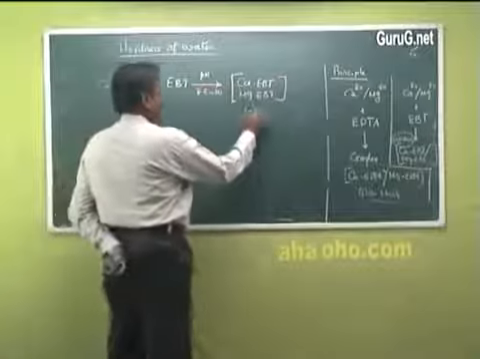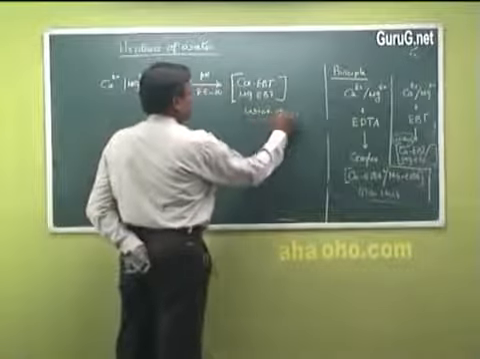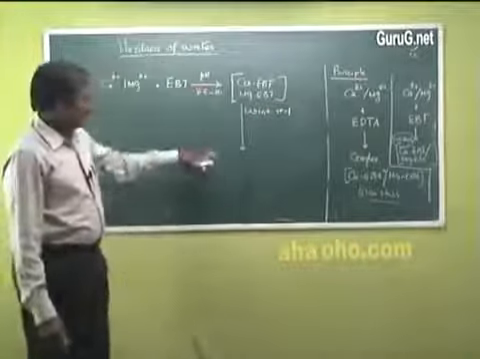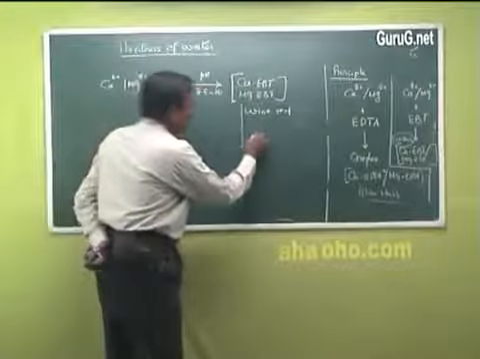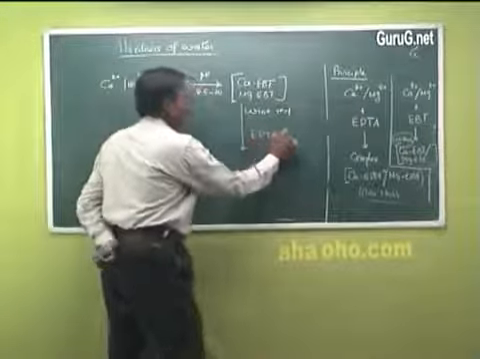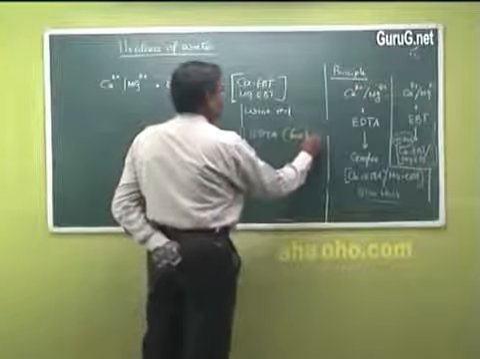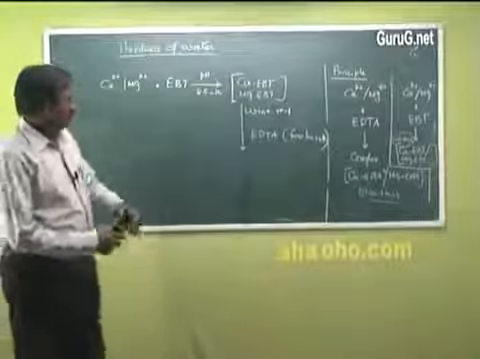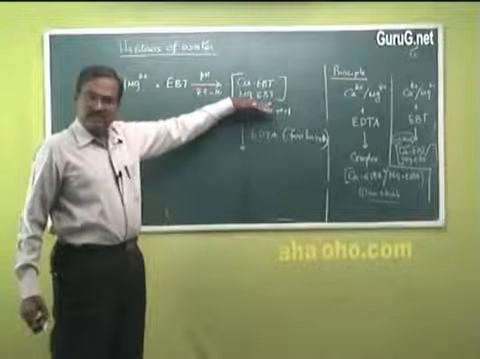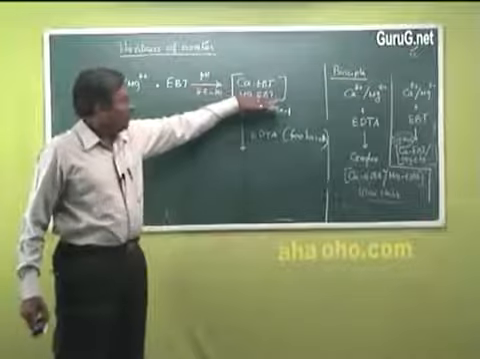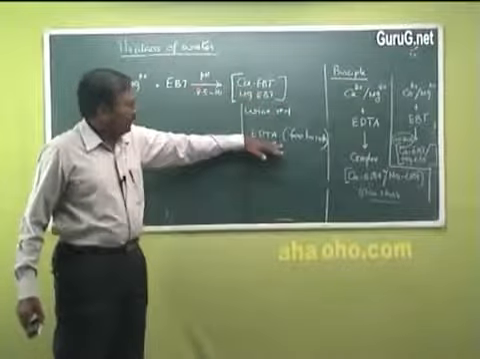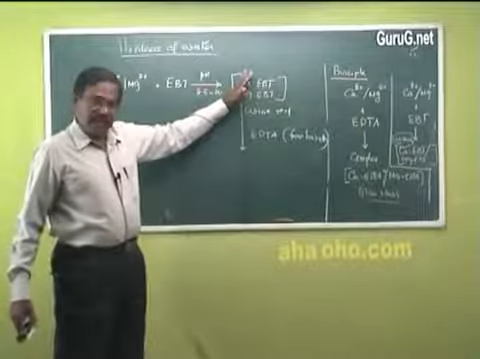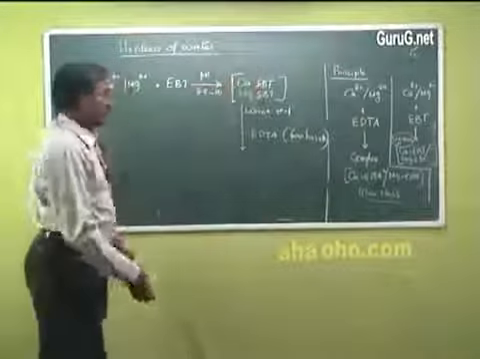So this is wine red in color. The conical flask solution is wine red in color. Now we are adding EDTA from the burette. This complex is relatively unstable. EDTA is forming a stable complex with metal ions, and the indicator is freed.